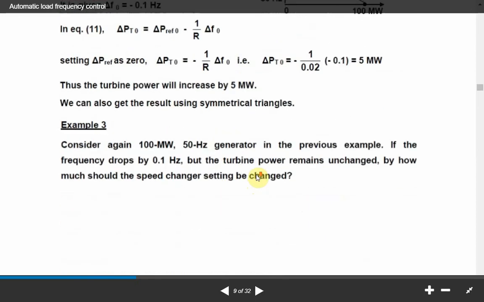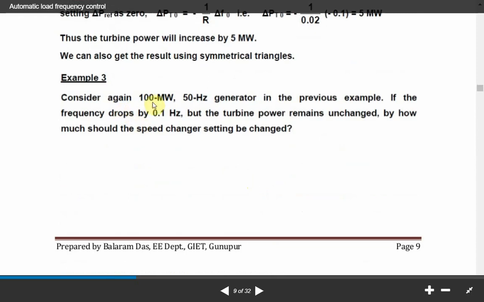So example 3, consider again a 100 megawatt 50 hertz generator. In the previous example, the frequency dropped by 0.1 hertz and the turbine power was increased. Here the frequency drops by 0.1 hertz but the turbine power remains unchanged.